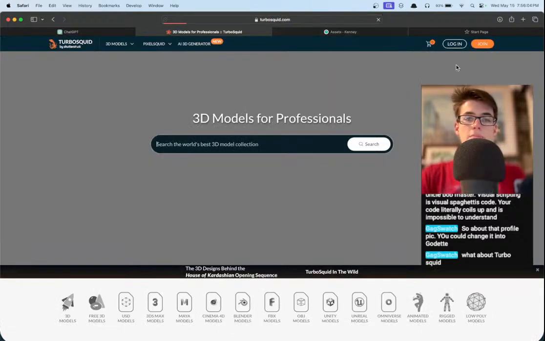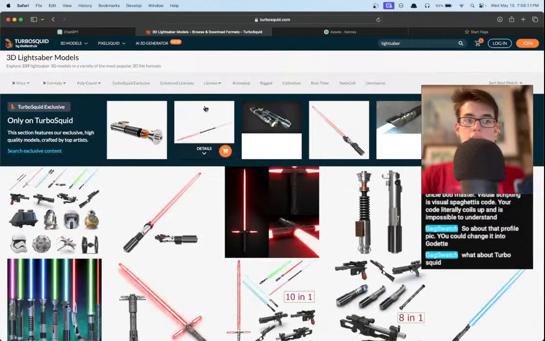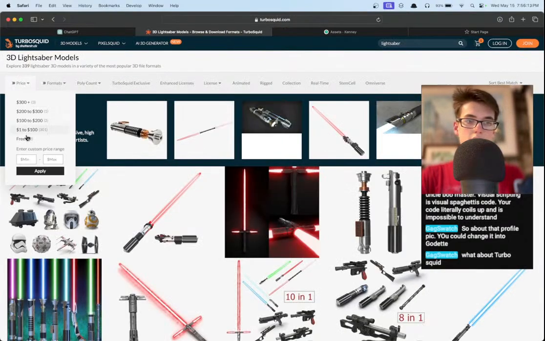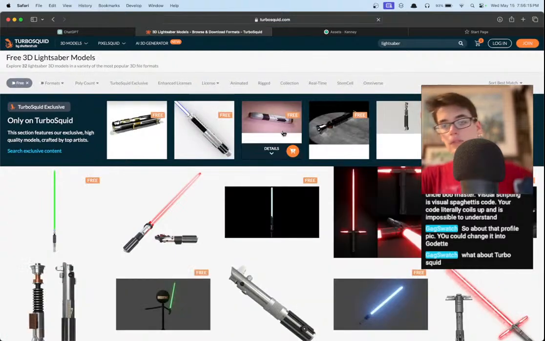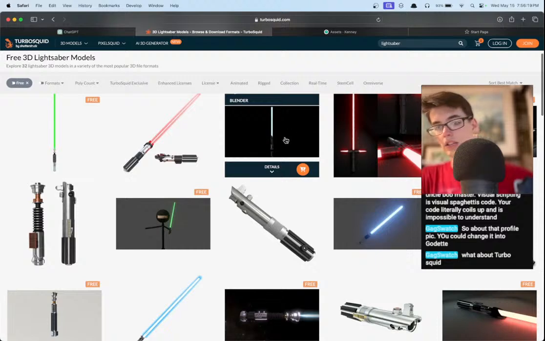TurboSquid I think might be a little better. I think I like TurboSquid a little better because it just says price free, easy peasy. It still covers half the page with actually paid options, so you can only actually get the ones that are free.